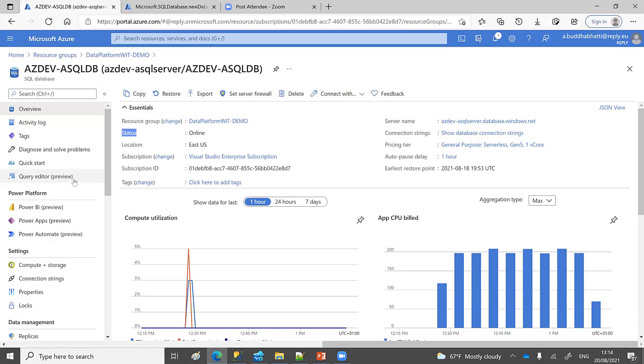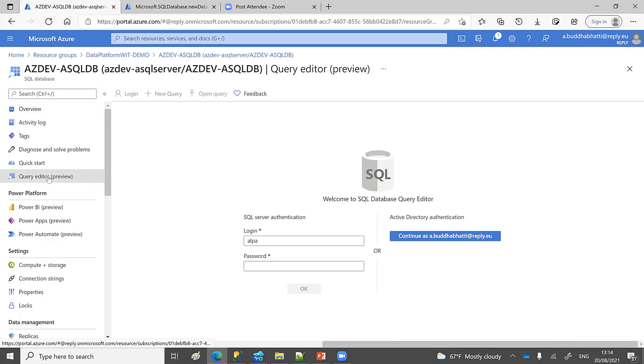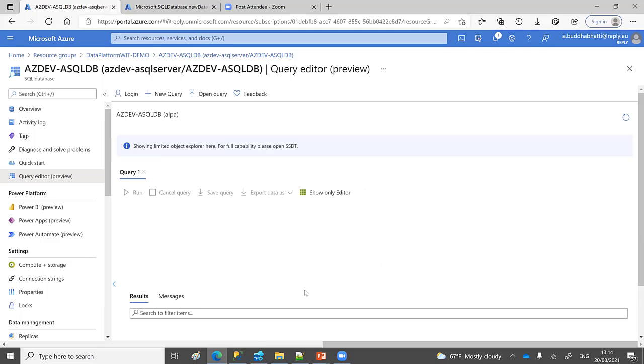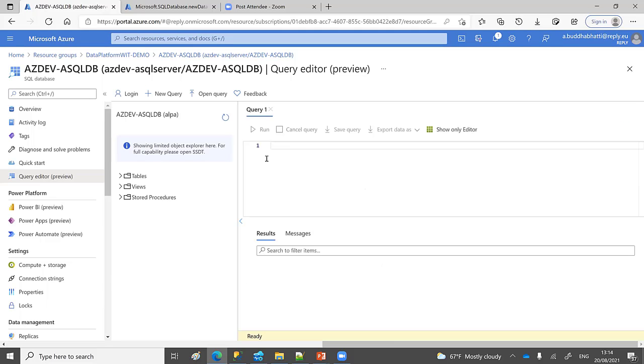And here, this is a query view, so here you can write down your query. The first step is you install it, and once you install it, you can log in here, because we have given one admin login while creating. So you need to remember that login information, and this way you can connect to your database in the Azure portal.